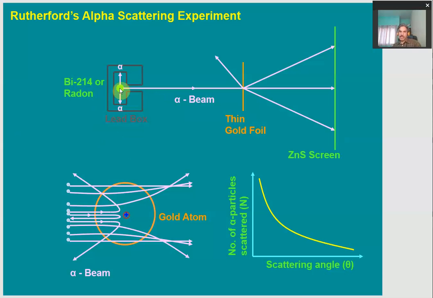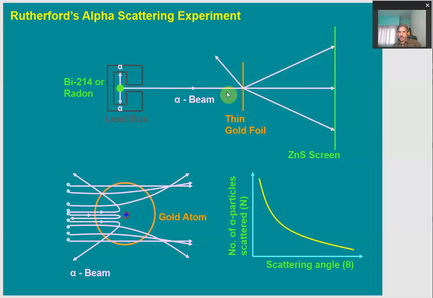Then this stream of alpha particles is allowed to come out of this cavity and get incident on this thin gold foil, which is placed in the path of these alpha particles.